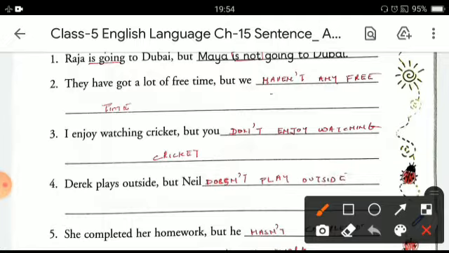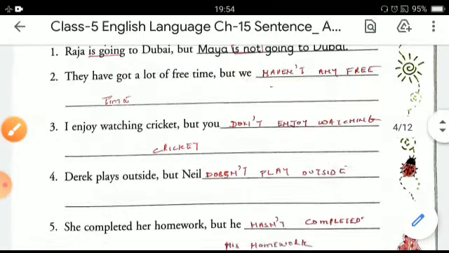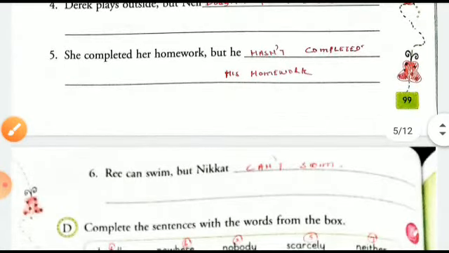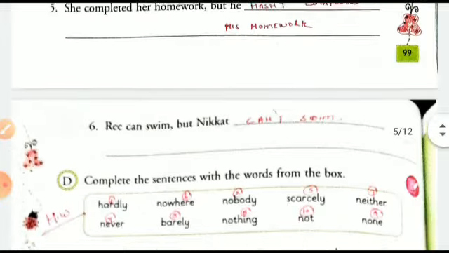The first half of the sentence is affirmative and we have to end the sentence with negative form, and it will be like this: but we haven't any free time. So here I hope you have understood how to do it. Now all the rest of the sentences, you have to do on your own as you have understood it.